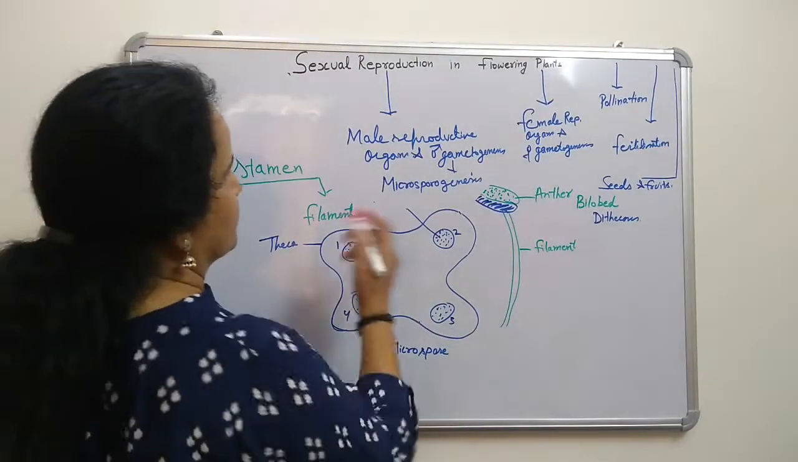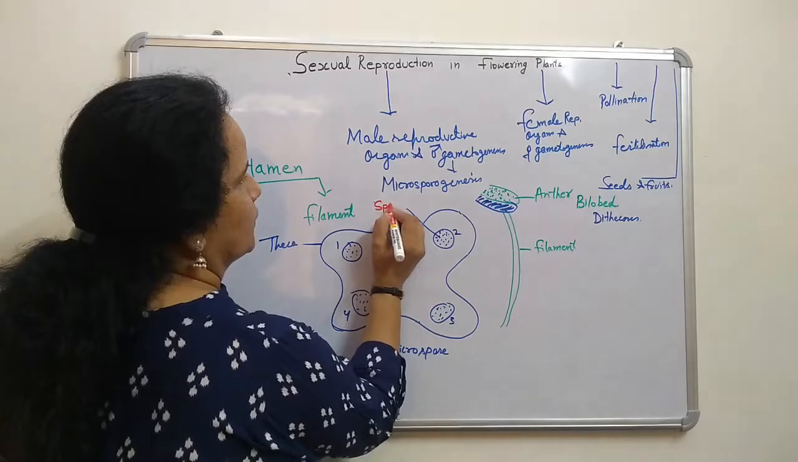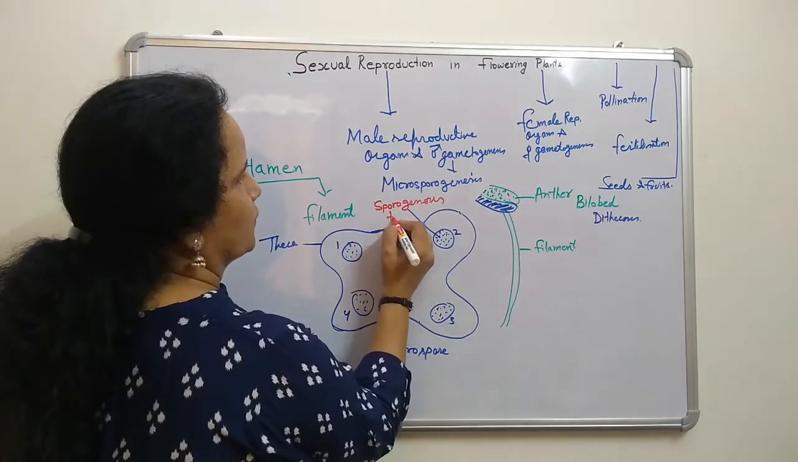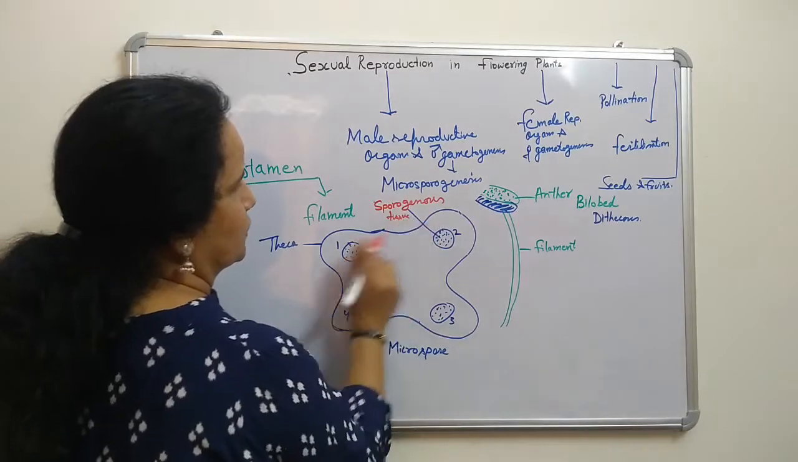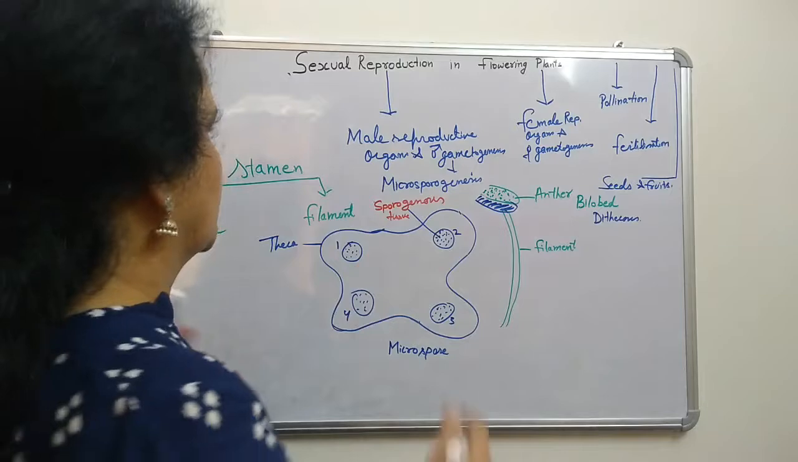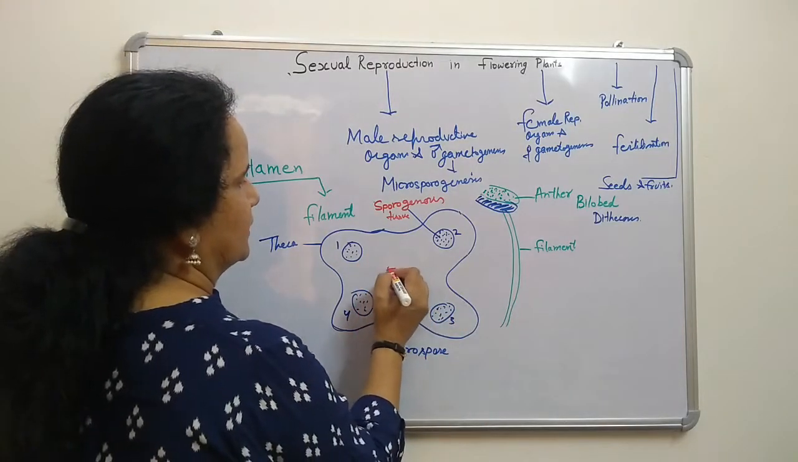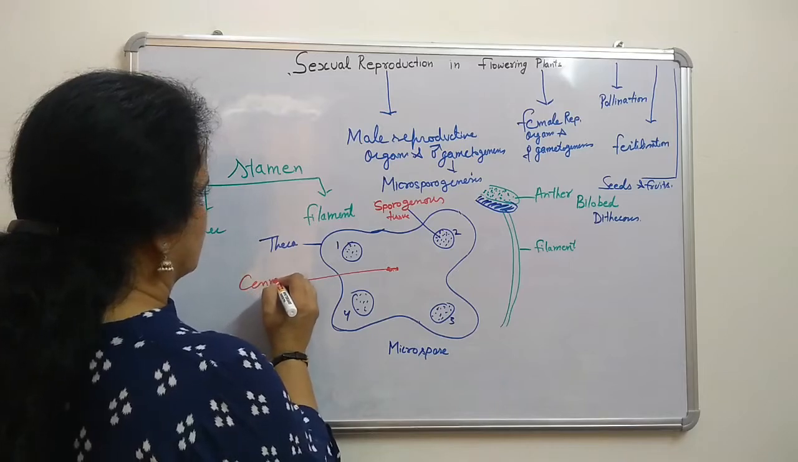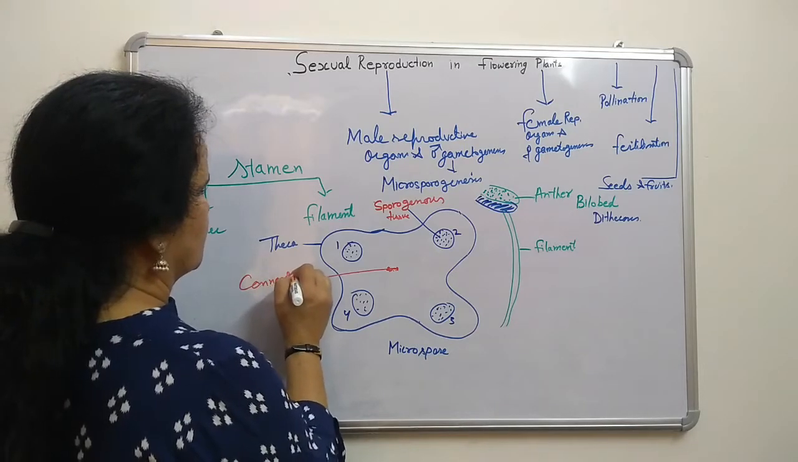In all chambers, sporogenous tissues are there, sporogenous cells are there. Now that will be attached with some connective tissue here. This is connective tissue.